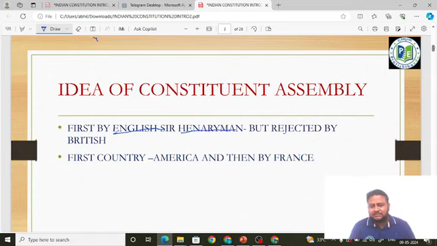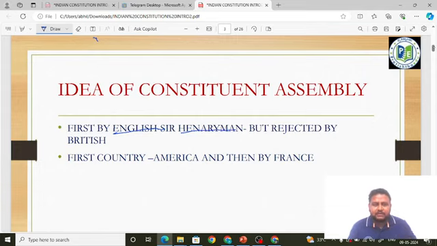Whether this idea was accepted by the British? No, this idea was not accepted by the British. It was rejected by the British. Next, when it comes to country level, the idea of Constituent Assembly as an idea was given by an Englishman, but at the adoption level,